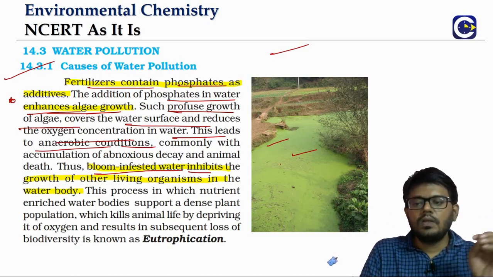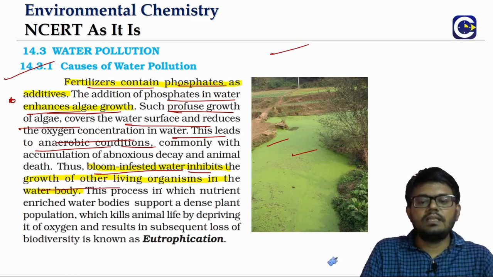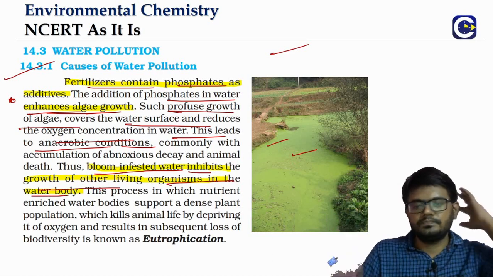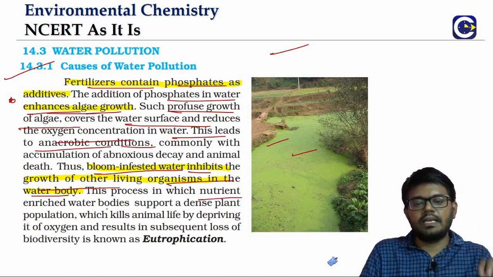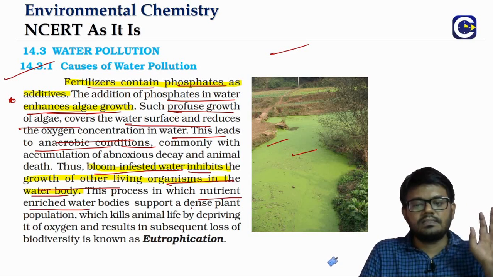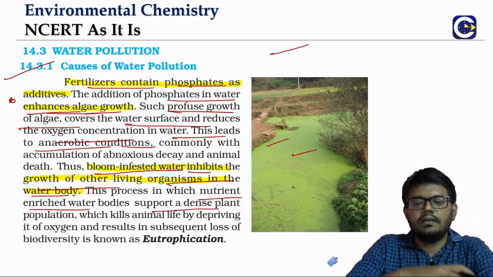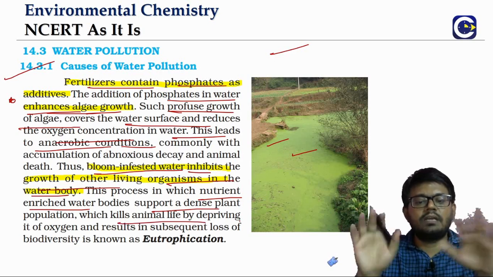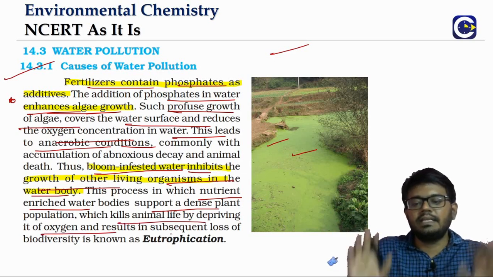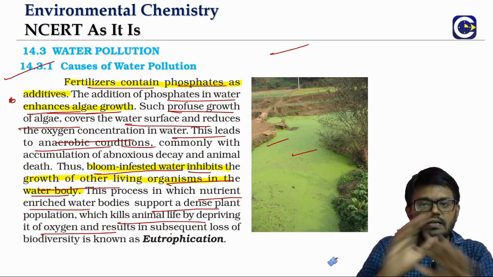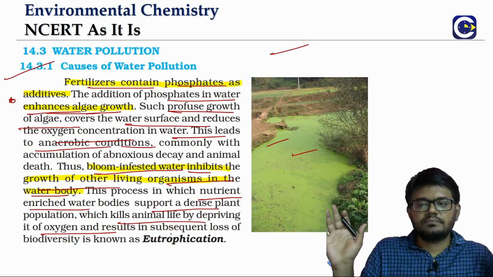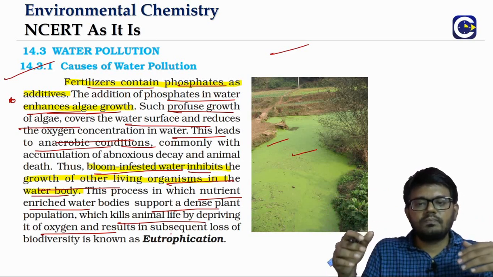So this bloom infested water will inhibit the growth of the other living organisms inside the water body because the oxygen availability will be what? Reduced. And this phenomenon, where you see the nutrient enriched water bodies, they will basically get a dense covering of this algae on the surface, which will be killing all the animal life and depriving them of oxygen, right? Thereby the entire biodiversity in that water body will be damaged because it is taking up all the oxygen.